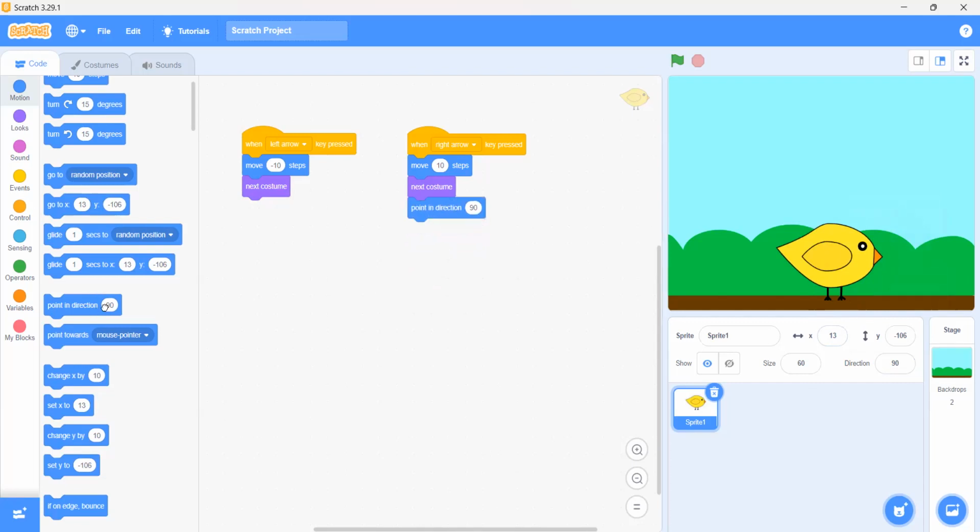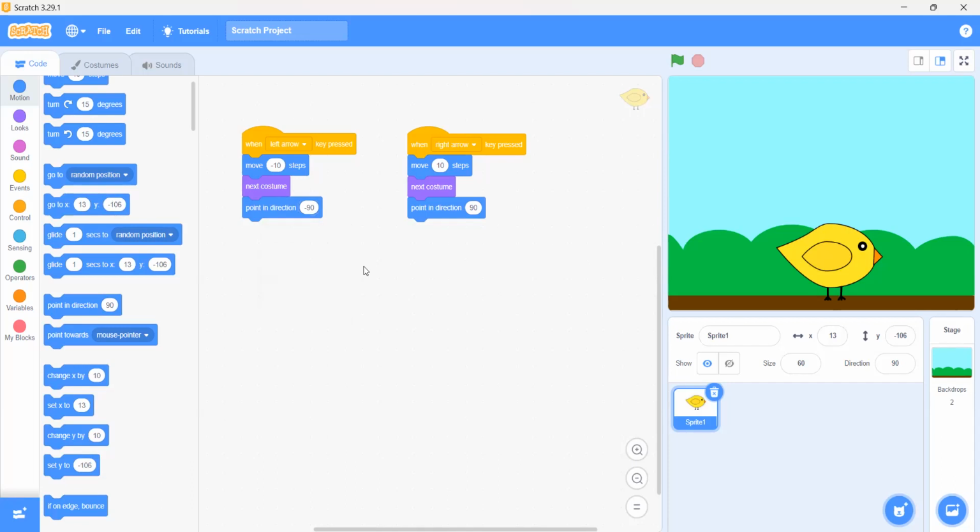And then again, we have to pick a point in direction 90 and put it under the left arrow. But here we have to set it to minus 90 degree. Can you see the difference? Yes. If we do minus 90 degree, the arrow will move to the left, and when we click on 90 degree, the arrow will move to the right. So where do we have to move our bird, to the left or to the right? To the left. So we will put minus before the 90 degree.